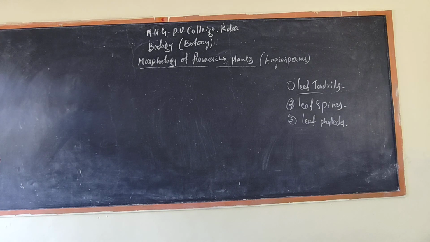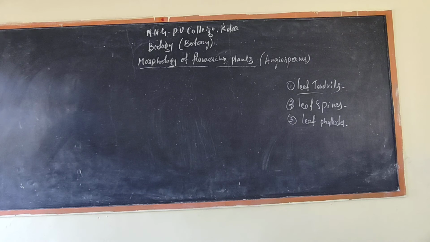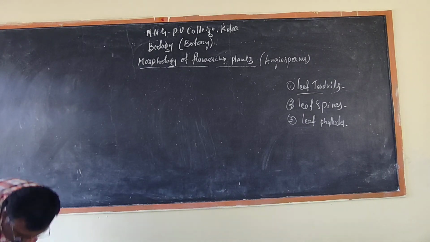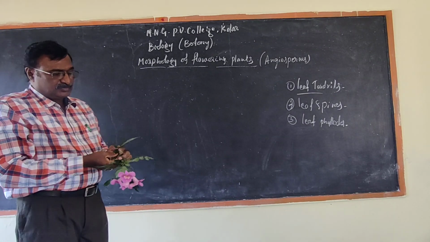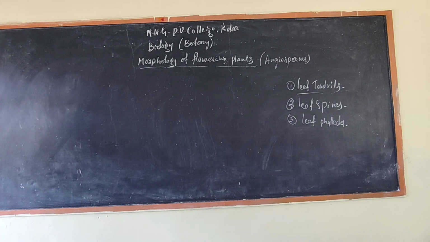Now we are going to the next very important component, inflorescence. Before going to inflorescence, based on venation, the different characters of the leaf, venation, I will write on a diagram the parts of the plant and what type of venation.